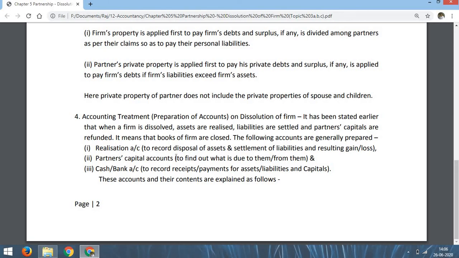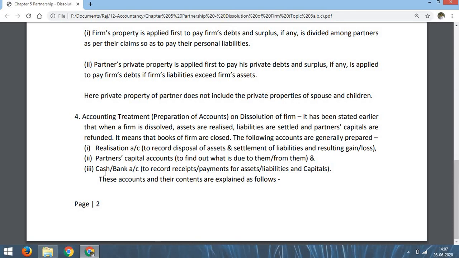Second account is partners' capital accounts. These are prepared to find what is due to them or from them. Sometimes some money is due by the firm to the partner. So that is clear by the credit balance of partners' capital account. That is called amount due to them. And sometimes a partner has a debit balance. So that is called due from them. So the firm has to receive from them. To know these two things, what is due to them and what is due from them, we have to prepare partners' capital accounts in the columnar form.